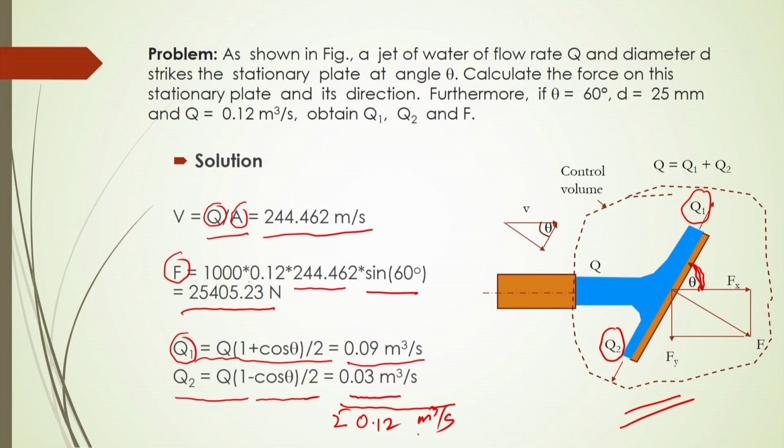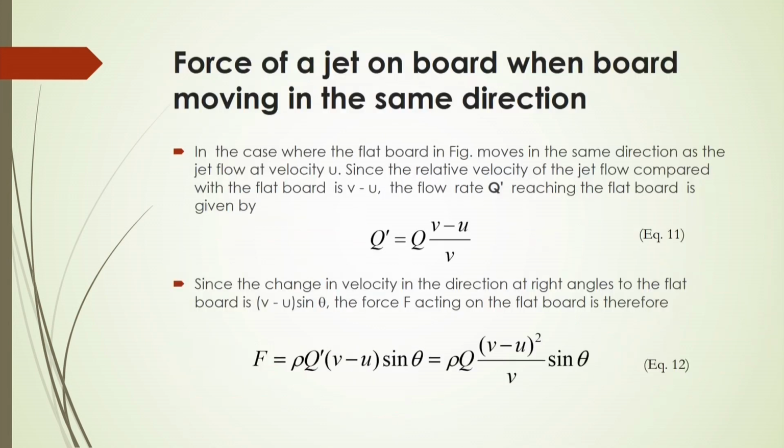So, in this way we can solve the problem whenever any liquid jet is striking an inclined board or plate at rest. Now, consider the case where the board is not at rest, but moving in the same direction at some other velocity.